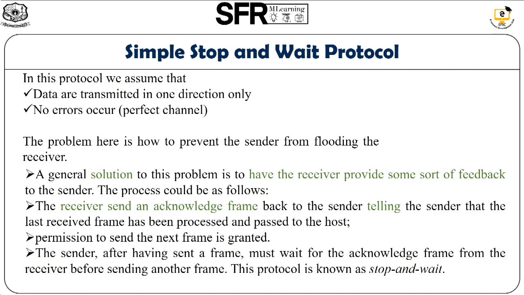So the process is that the receiver should send an acknowledgement frame back to the sender. The purpose of the acknowledgement frame is to intimate the sender that I have received the frame sent by you. That acknowledgement also acts as a permission to send the next frame from the sender. So this is the process of stop and wait protocol. First the sender will send the frame. After receiving that frame, the receiver will send the acknowledgement. After receiving the acknowledgement from the receiver, the sender will send the next frame. So this is the working process of simple stop and wait protocol.